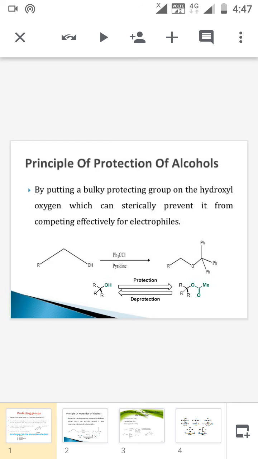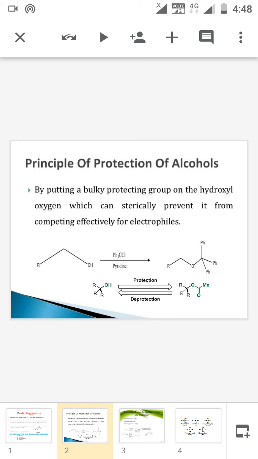First of all, we are moving into the protection of the hydroxyl functional group, alcohol. So how will you protect the hydroxyl functional group? Usually the hydrogen in the hydroxyl group is replaced by a bulky protective group. So the reactivity of that functional group is eliminated. The hydroxyl group is protected, and after the desired reaction we have to deprotect it. That means we eliminate the protective group and regain the hydroxyl group.